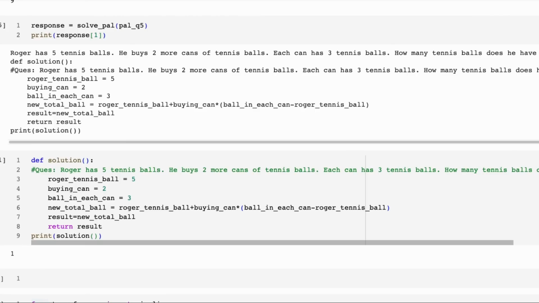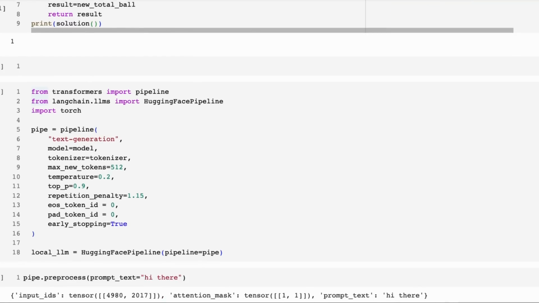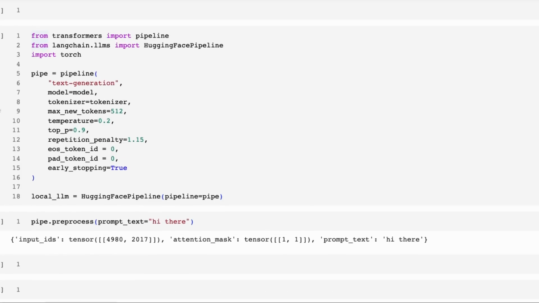If you make them longer, you may be able to get it to work. The fundamental problem, though, that we're going to have with LangChain. So let me walk you through how we can test this out in LangChain.